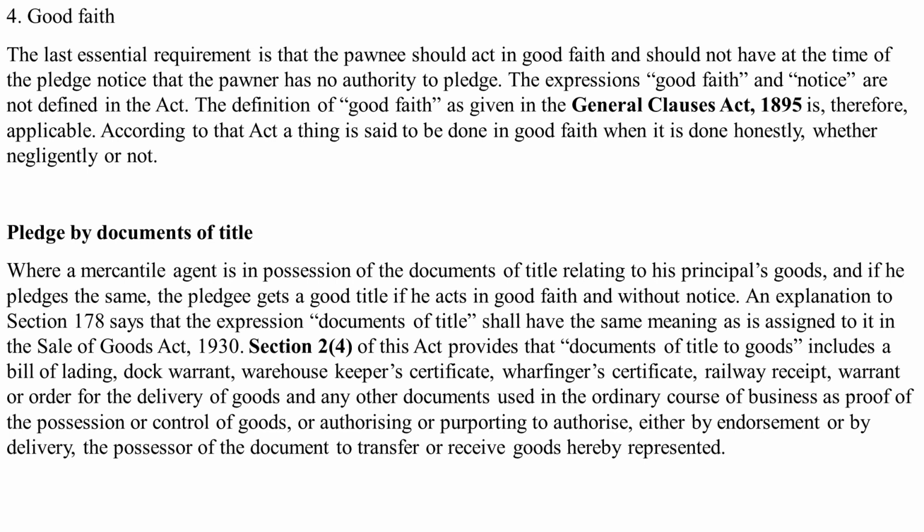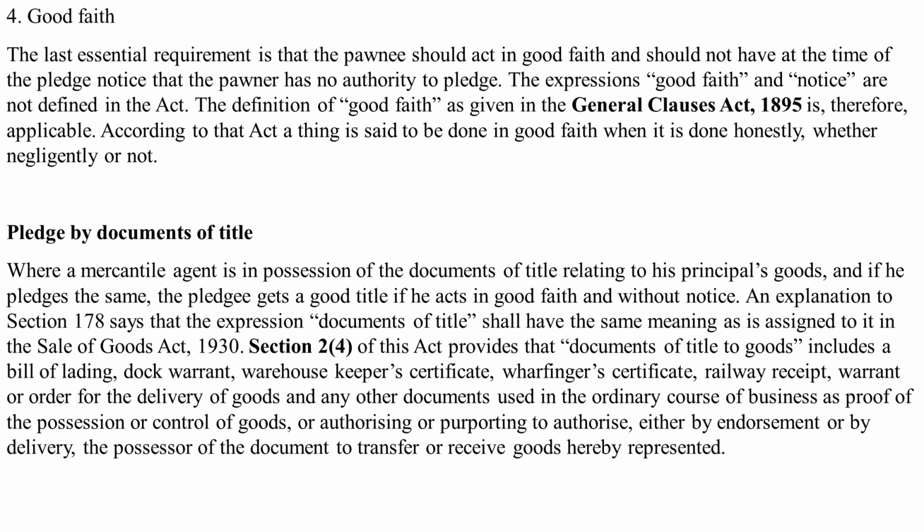Subsection 2(4) of this Act provides that documents of title to goods includes a bill of lading, dock warrant, warehouse keeper's certificate, wharfinger certificate, railway receipt, warrant or order for the delivery of goods, and any other document used in the ordinary course of business as proof of the possession or control of goods, or authorizing or purporting to authorize, either by endorsement or by delivery, the possessor of the document to transfer or receive goods thereby represented.